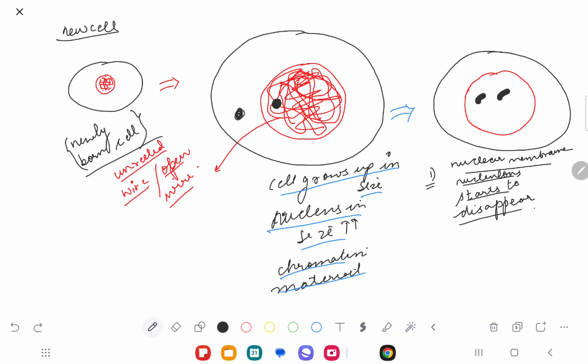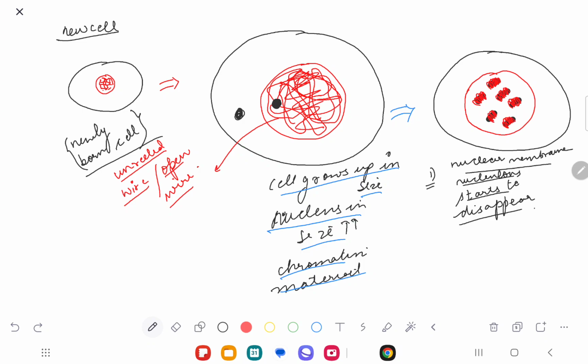That is a protein, and I told you that nucleus can produce proteins. This thread will start winding onto this protein like this, and acquire a cylindrical shape. Are you understanding my point?